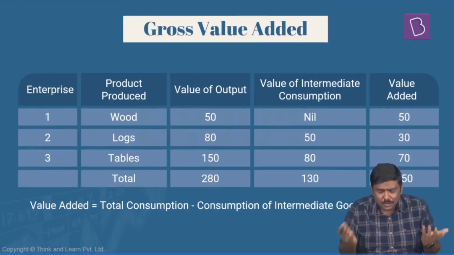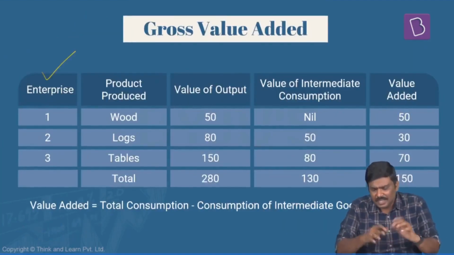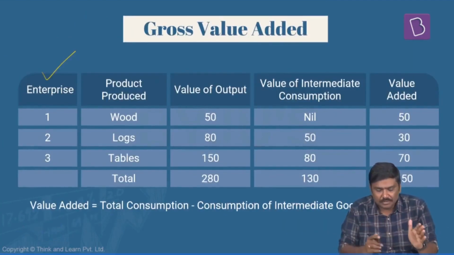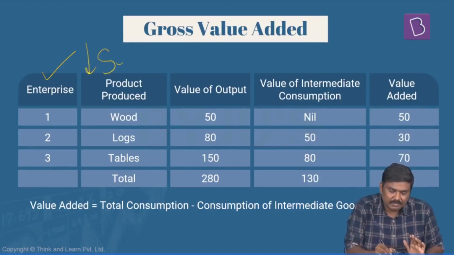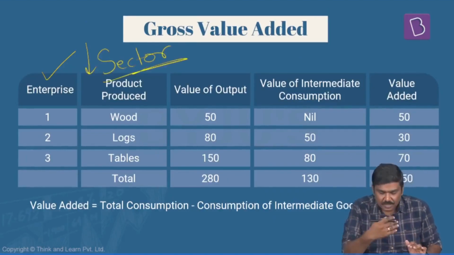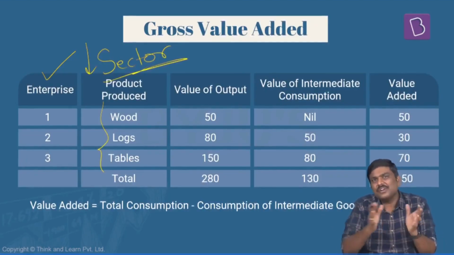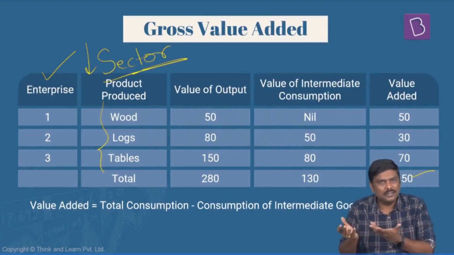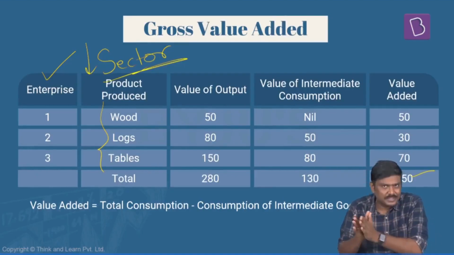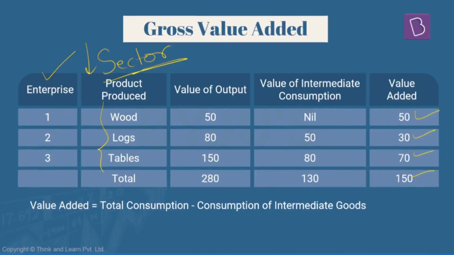Just to make things much clearer, I've given another example. Just have a look at the table. Same calculation, but this is in a different sector. That's the only difference. There were 3 steps there, and right here also 3 steps are there. The data or numbers are different, but the calculation still remains the same. At every step we have calculated value addition. What is the total value addition? Either this way or you can do it the other way also, right? So the same formula will be used here.